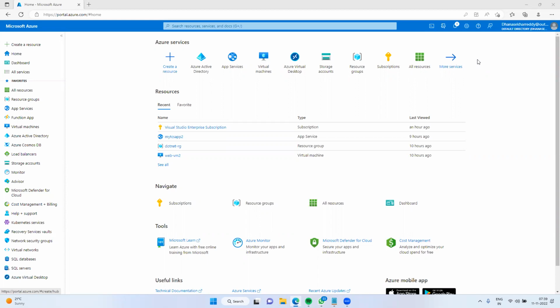It says that you are not a member of this tenant and do not have access to the directory or any subscription or resources within. Your interaction will be limited. Okay, do you have a screenshot? Yeah, I have. You can share it in the chat. So I will look and provide it.